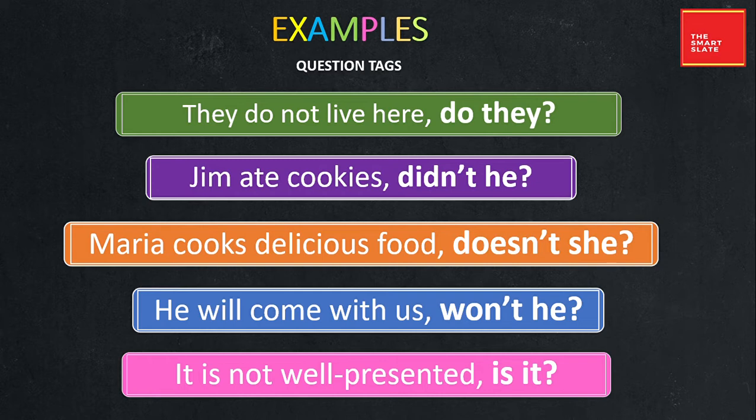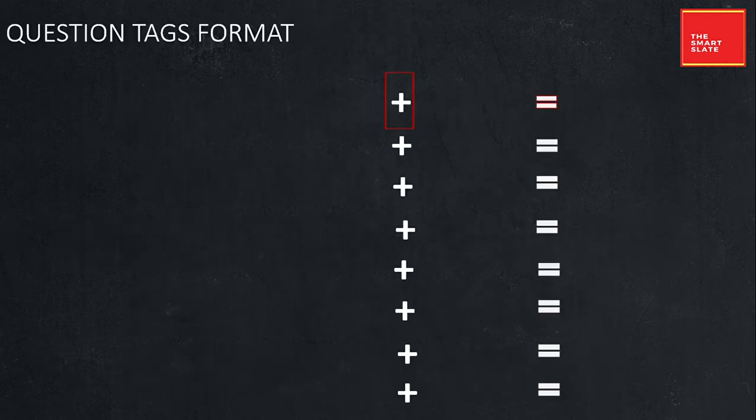So here is how you have to write the answer. If the statement is, they do not live here, the answer would be, they do not live here, do they? You have to write the sentence again, comma, then you add the verb, that is the basic modal auxiliary verb, and then you write the subject. The verb can be positive or negative depending upon the statement. Then comes your subject, and the last thing is the question mark. So this is how tag questions are formed. Okay? So we know the format of question tags.